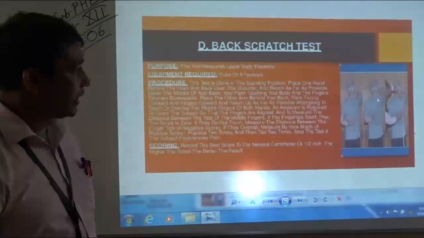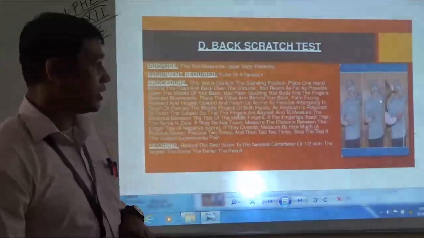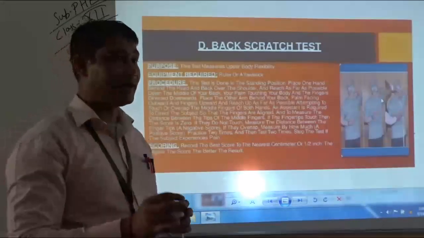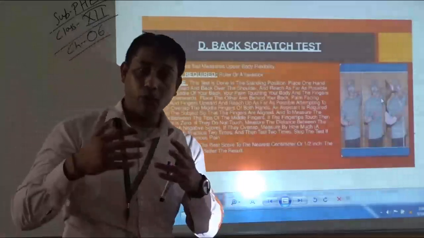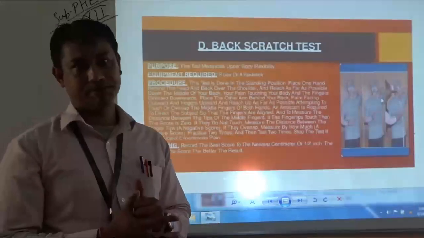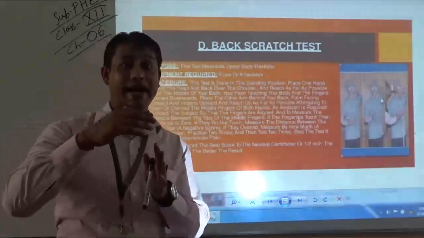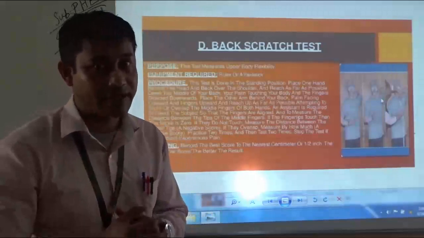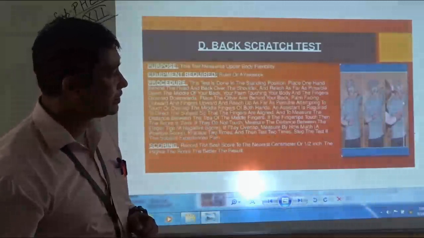Now, if the subject is able to touch both fingertips, that is the right hand's middle finger touching the left hand's middle finger, the score will be 0. If there is a gap between both hands' fingertips, then the gap will be measured and recorded as a negative score, since the subject is lagging in flexibility.